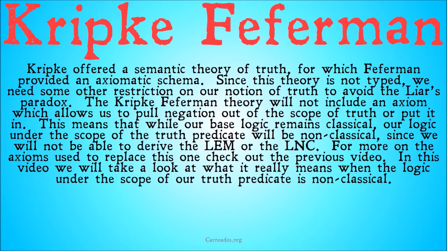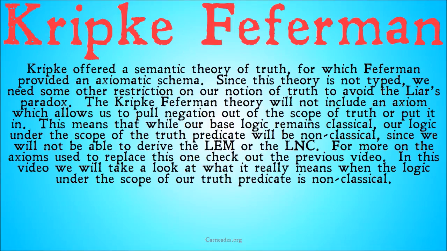So, Kripke offered a semantic theory of truth, for which Feferman provided an axiomatic schema. Since this theory is not typed, we need some other restriction on our notion of truth to avoid the liar's paradox. Like I said, we're going to need something else to restrict beyond it being typed, because it's not going to be typed, it's going to be type-free. Our truth predicate can predicate over any of our statements.